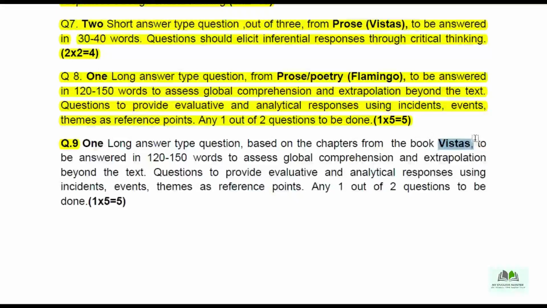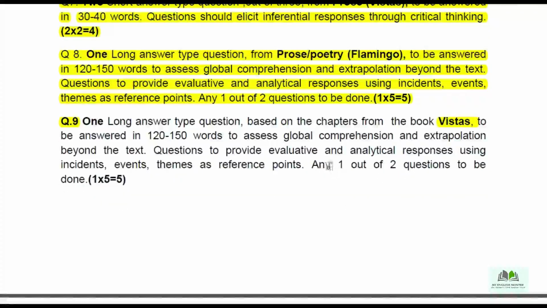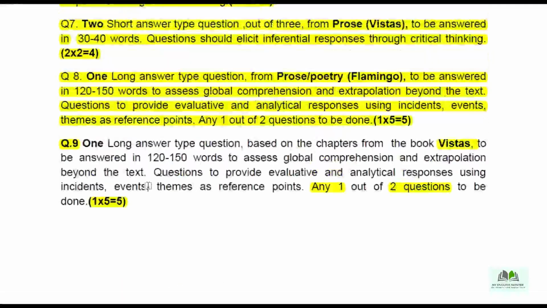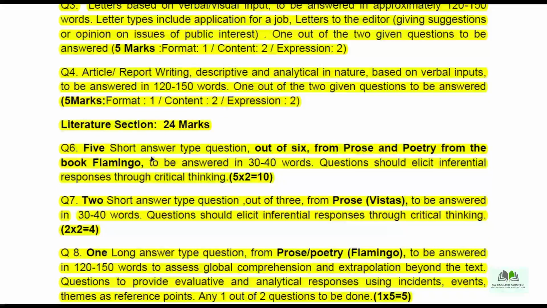Okay, this is the 9th question from the textbook Vistas, and there also you get 2 questions, and of the 2 attempt any one. Marks are the same as question number 8, 5 marks. Okay, so these are the changes, or these are the very important areas that you should look into.